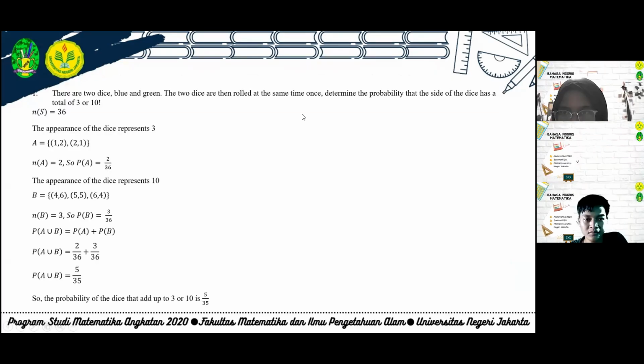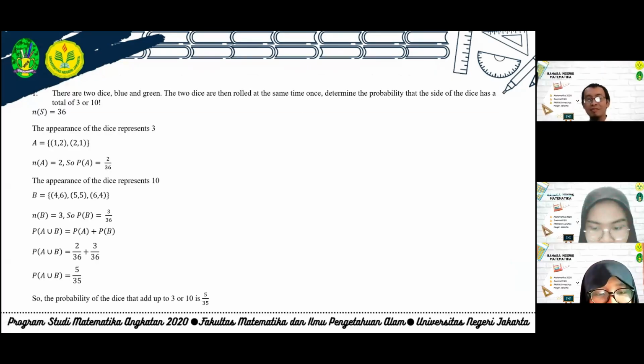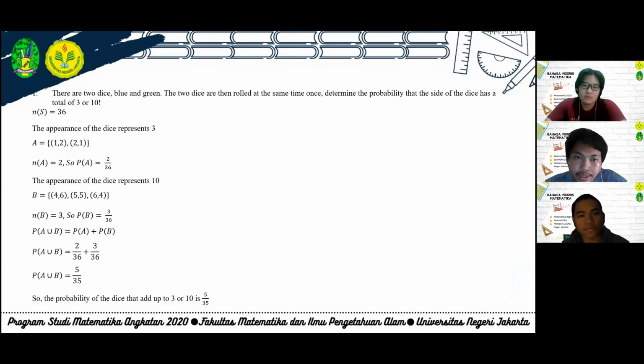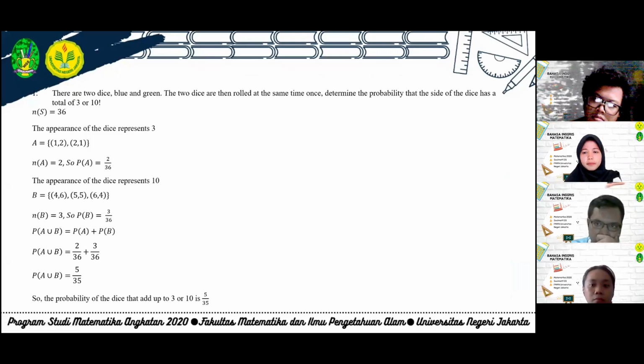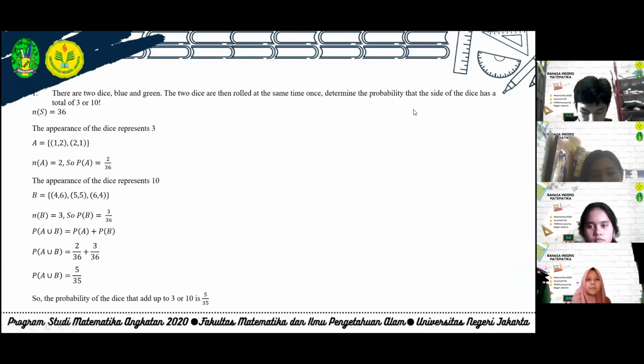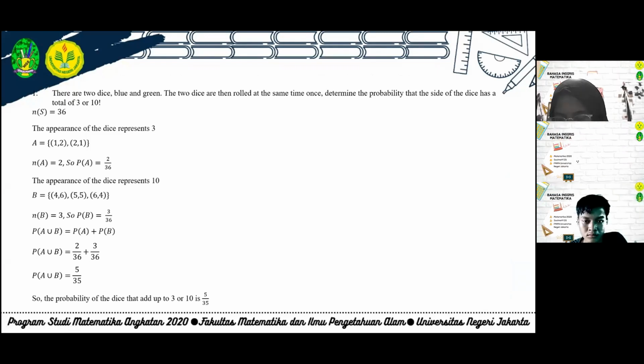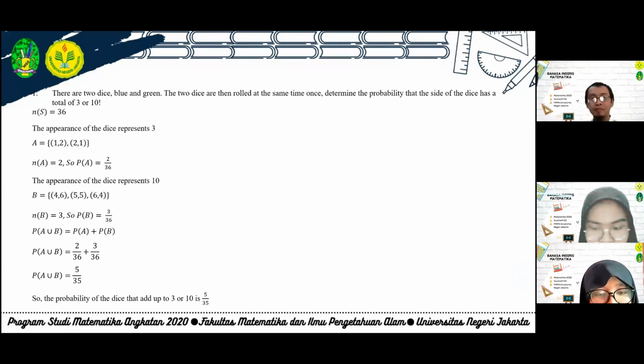The example for probability of disjoint events: there are two dice, blue and green. The two dice are rolled at the same time once. Determine the probability that the sides of the dice have a total of 3 or 10. The total number of trials of the dice is 36.